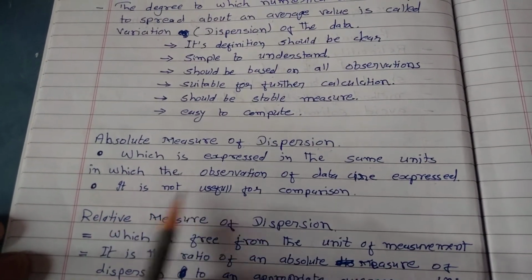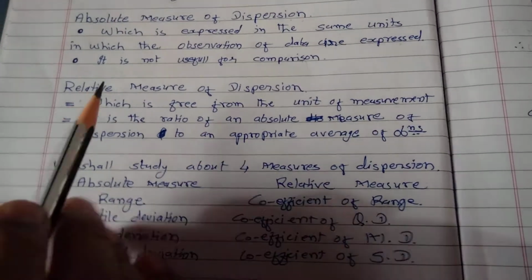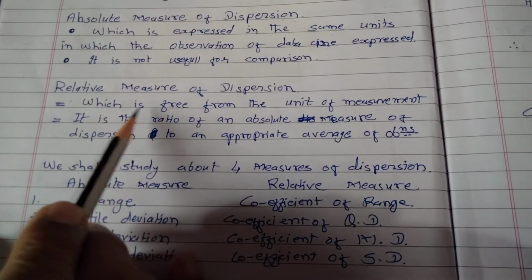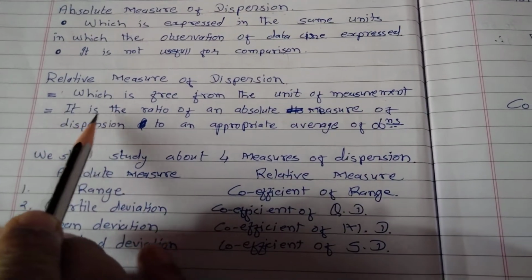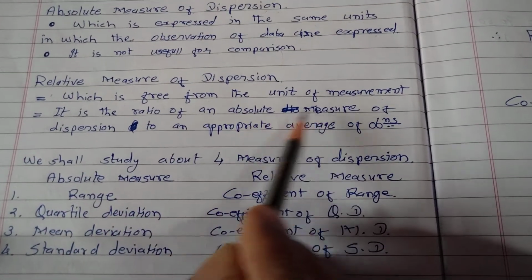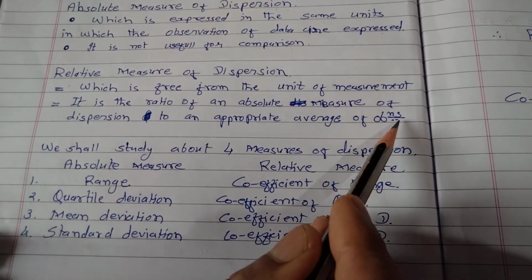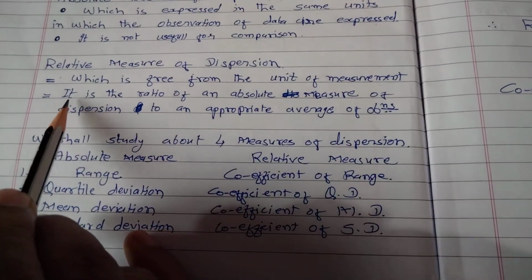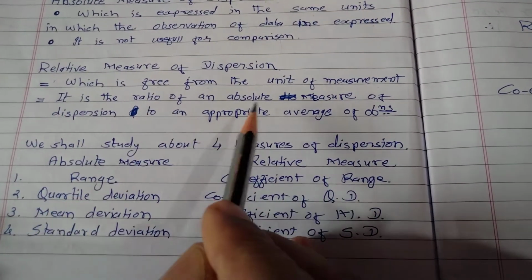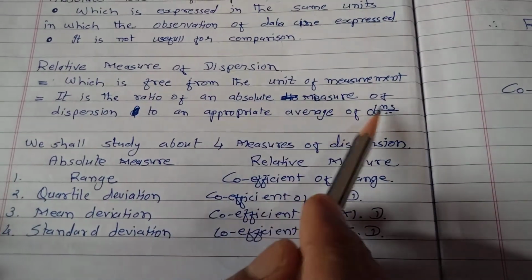Now, it is not useful for comparison. That's why we have to learn about relative measure of dispersion. This measure of dispersion is free from the unit of measurement and it is the ratio of an absolute measure of dispersion to an appropriate average of observations. This is a very important thing. The relative measure is what? We should say that it is a ratio. That's why it has no units.